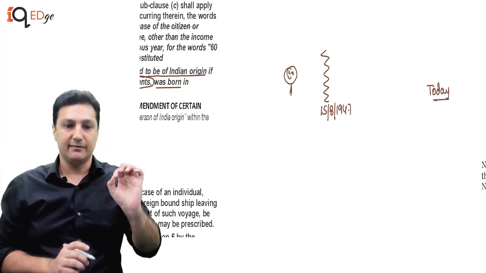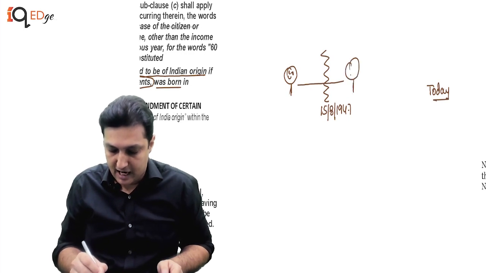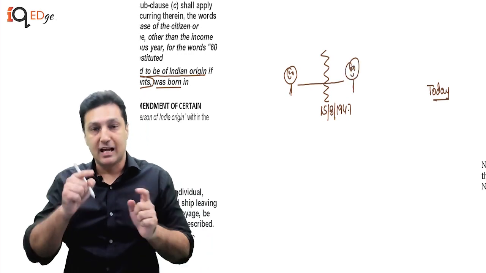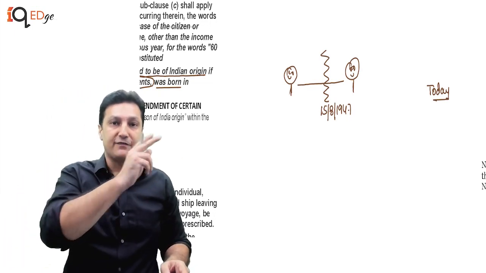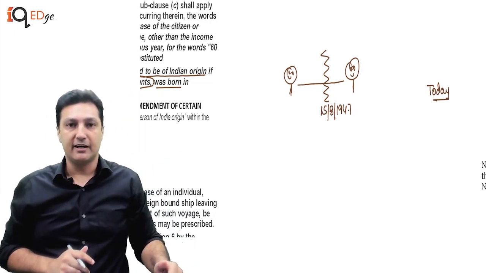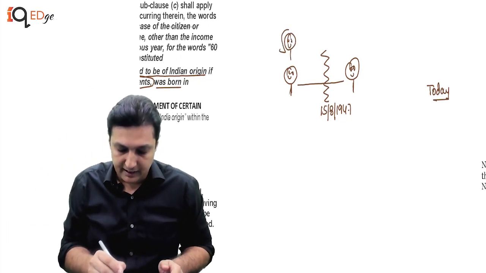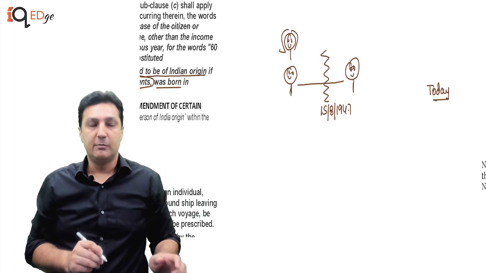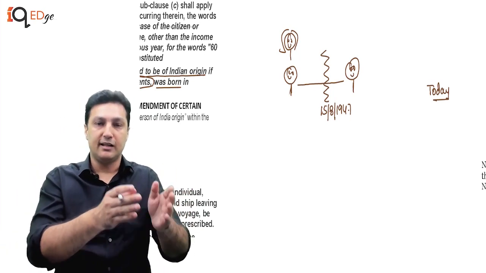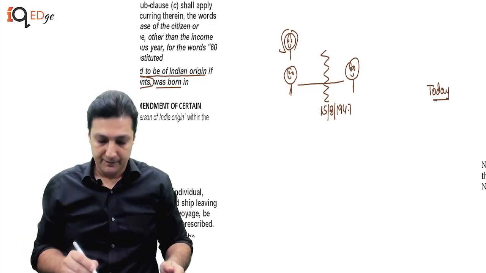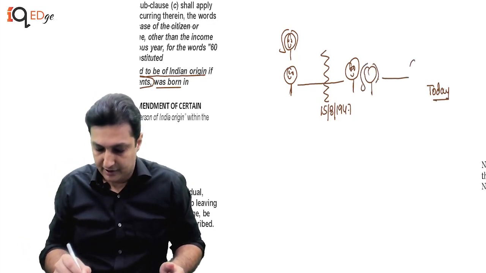Key clause B. His son, let's say, was born after independence. Now the son himself is also a person of Indian origin. Why? Because his father was born in undivided India. Or in this case, we can also assume either of his parents, even if the mother was born in undivided India, maybe the father was born in Kenya, the mother was born in Lahore, then he becomes a person of Indian origin.